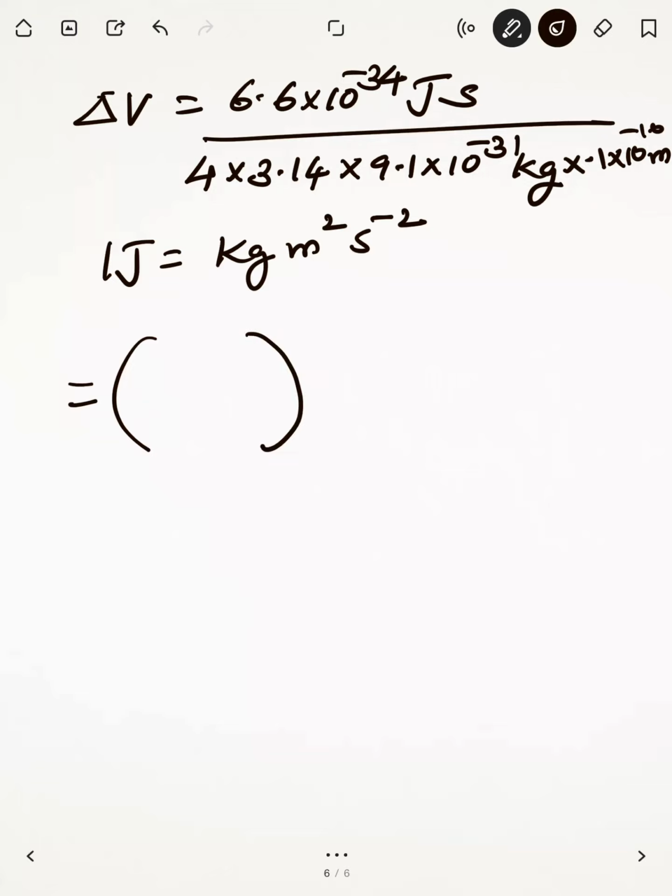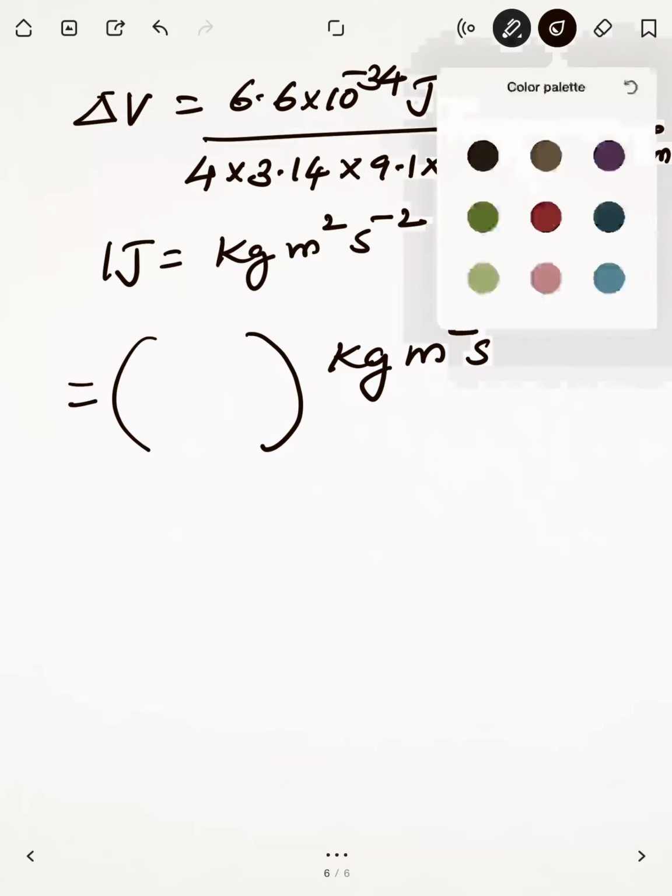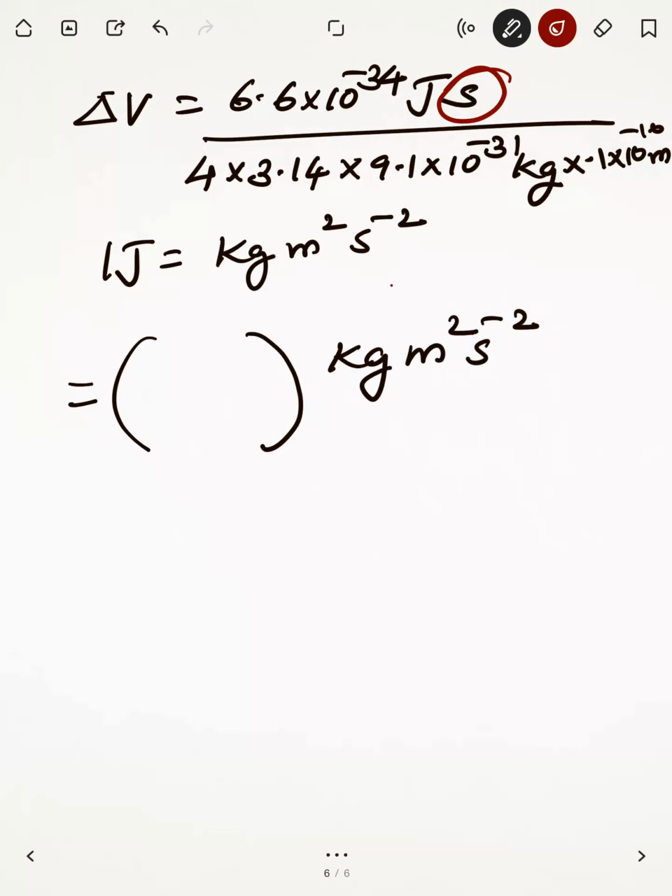Let's see what the unit is. The unit coming from this is kg meter square second raised to minus 2, then one more second divided by kg, then 1 meter.